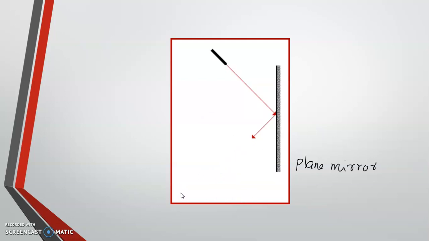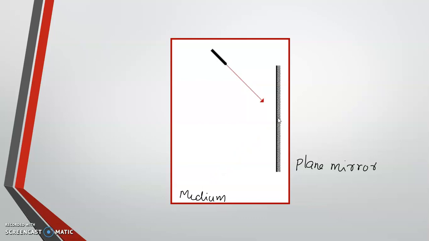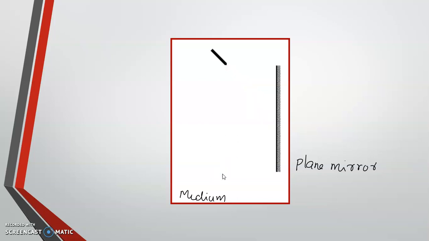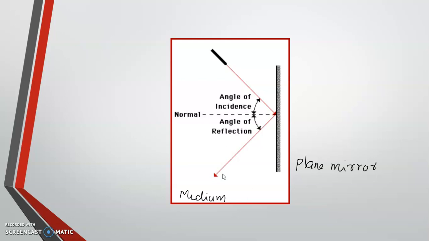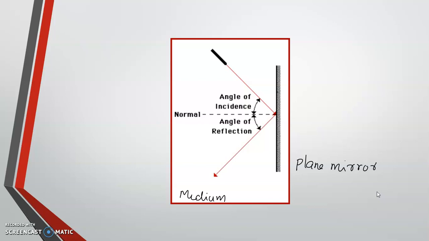Suppose this is the medium from where the light is coming. The light comes, hits the mirror, and bounces back to the same medium. So reflection of light is the bouncing back of light to the same medium after hitting a surface. Normally when we talk about reflection, we say that after hitting the mirror, it bounces back to the same medium. This phenomenon is called reflection of light.